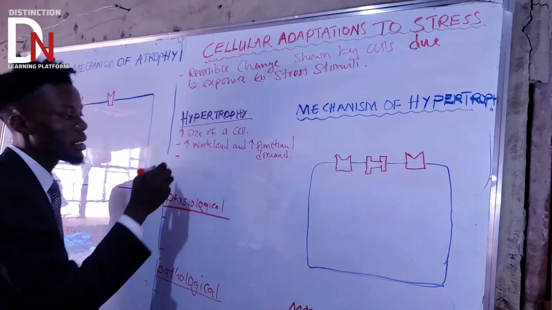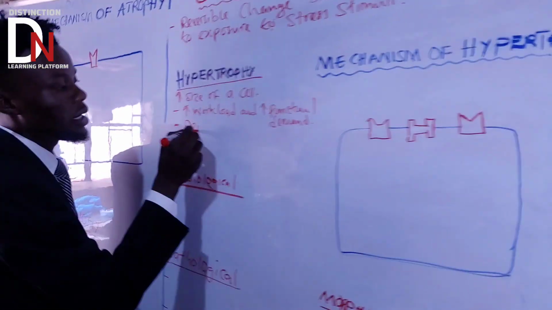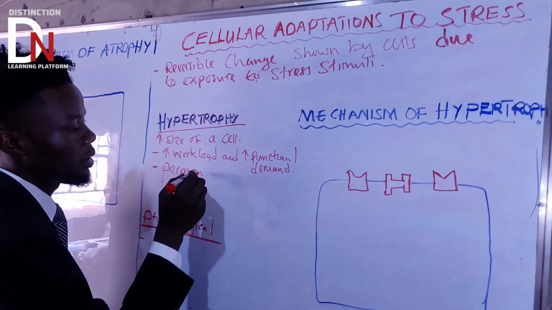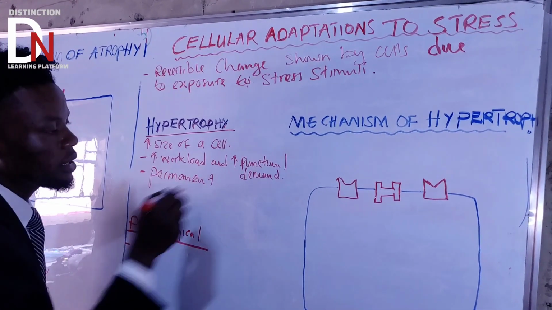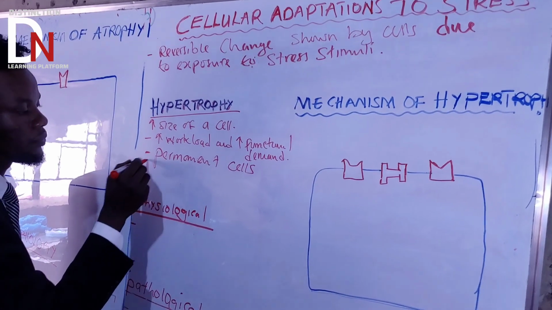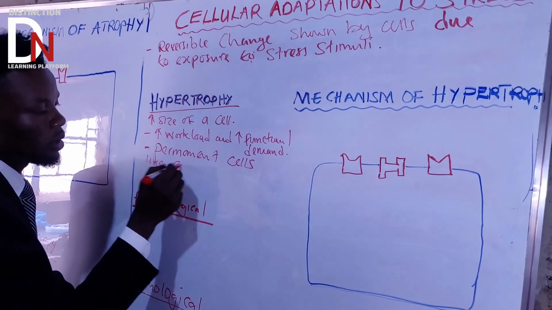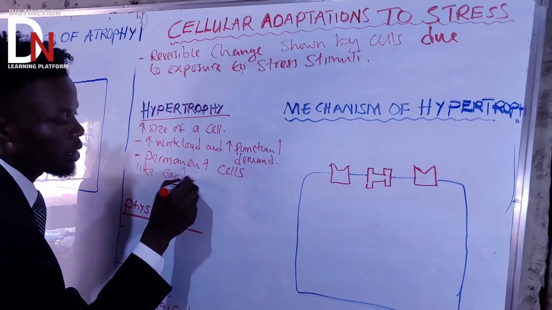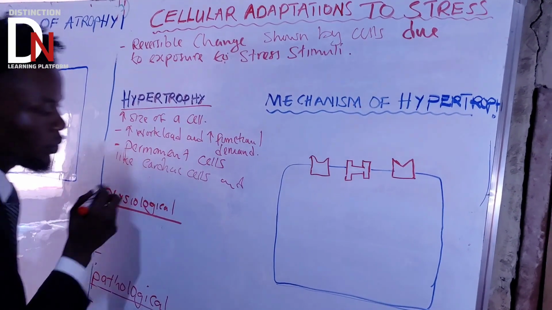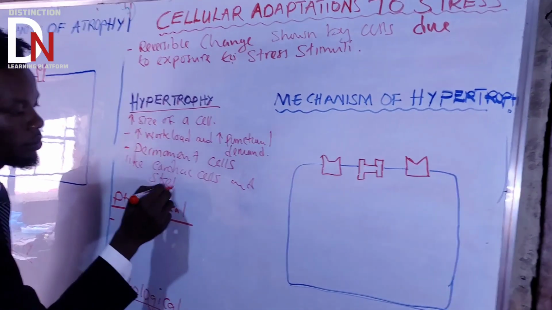And hypertrophy is mostly experienced by permanent cells, like cardiac cells or myocytes and skeletal cells.